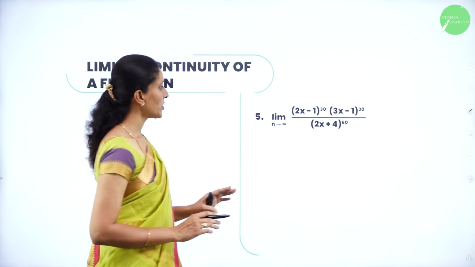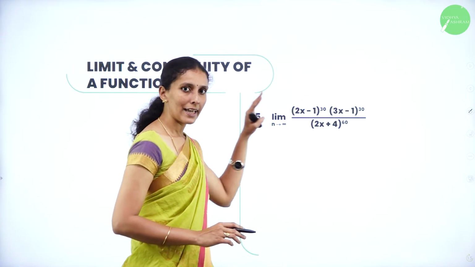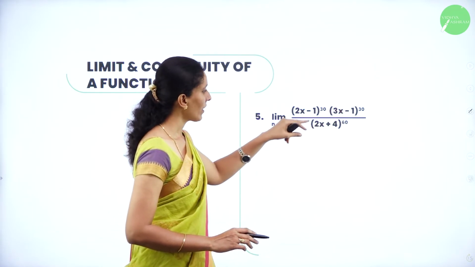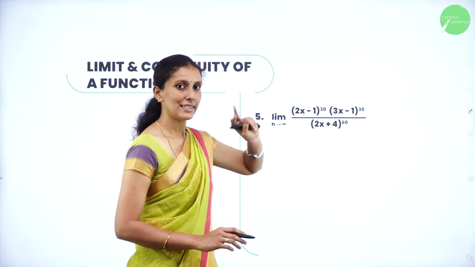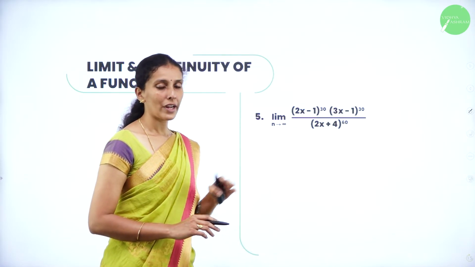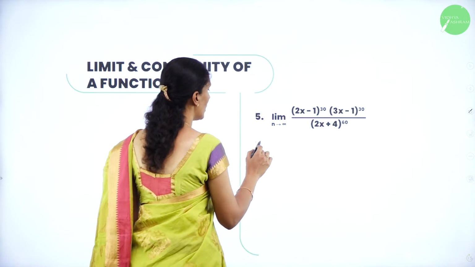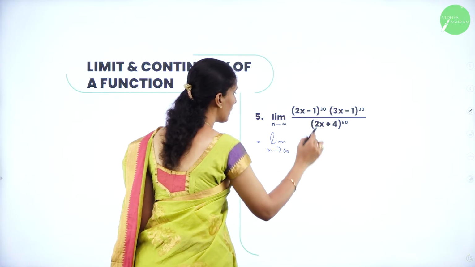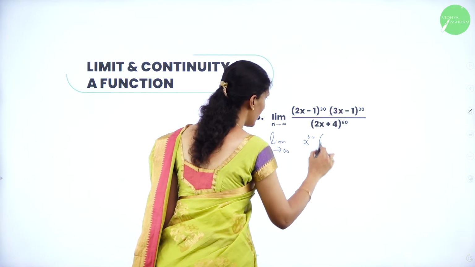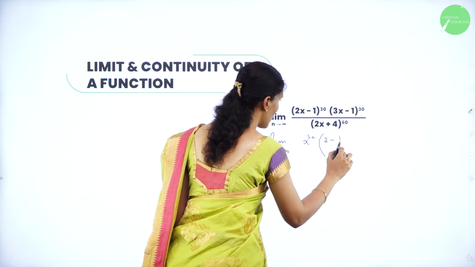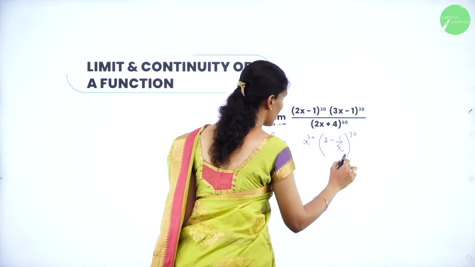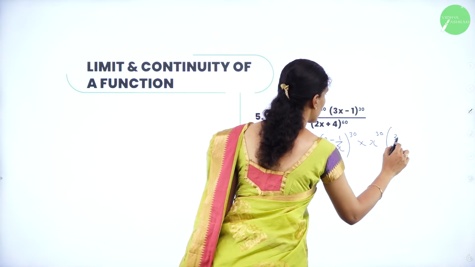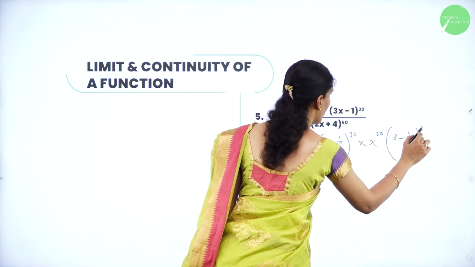So the same concept here: you have the power as 30, take x power 30, here also it is x power 30, and here x power 60. You can see the degree is the same, 30 plus 30 is 60 and here it is 60. So you can divide separately. So here limit as x tends to infinity, I will take x power 30 outside. So here it will become 2 minus 1 by x to the power 30. And here also I will take x power 30 outside. It becomes 3 minus 1 by x whole to the power 30.